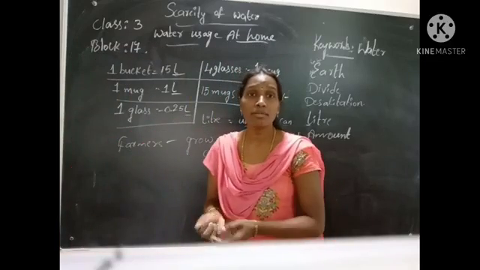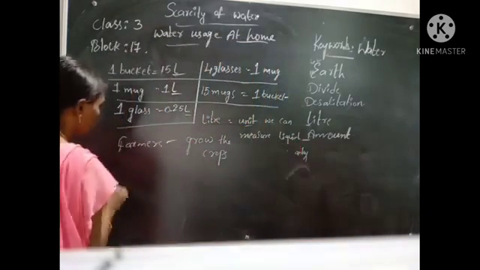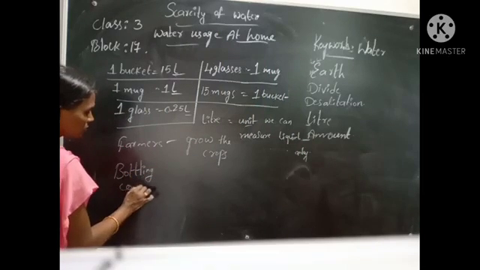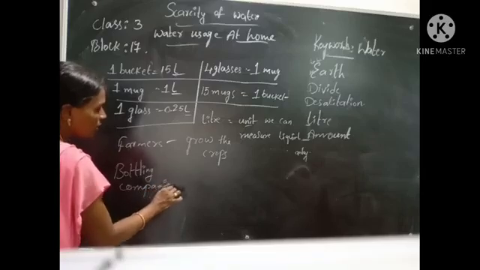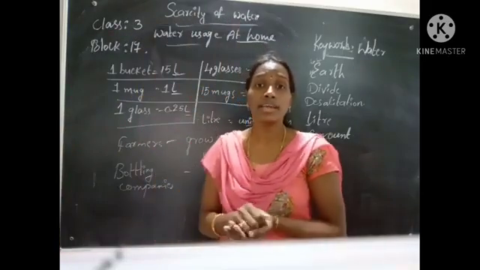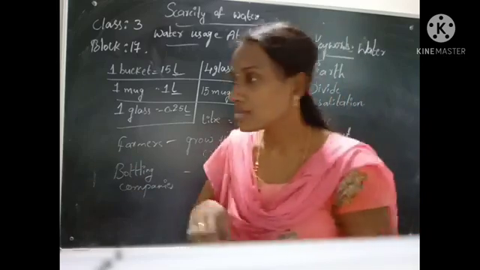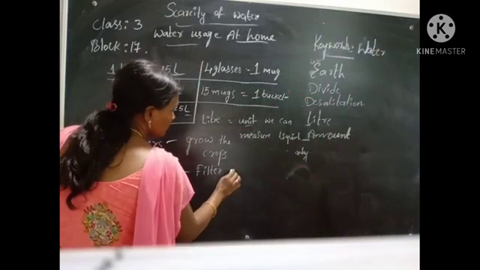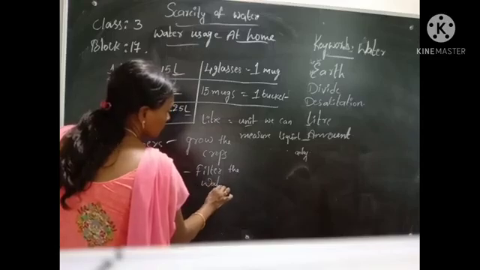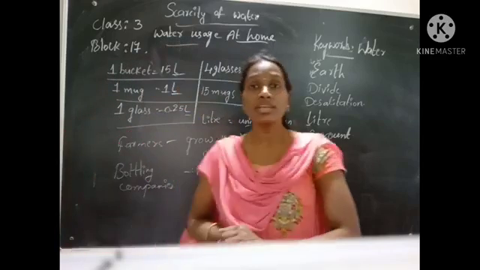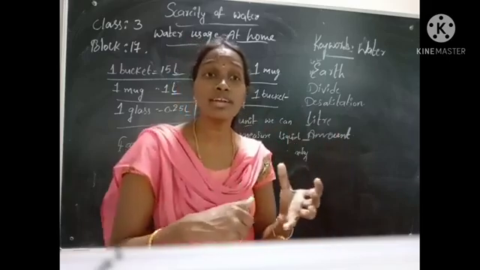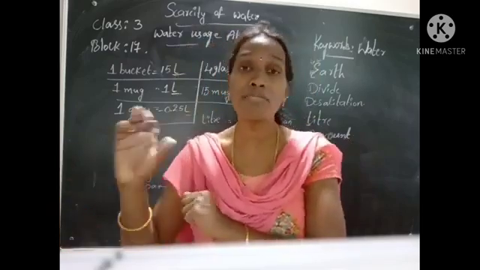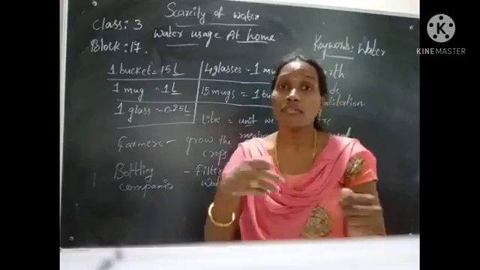And one more example is bottling companies. How are the bottling companies using water? They filter the water to sell in the cities like that. And one more thing, farmers use water to wash and feed the animals also. Some farmers use water to grow the crops, and some farmers use water to feed the animals, right?